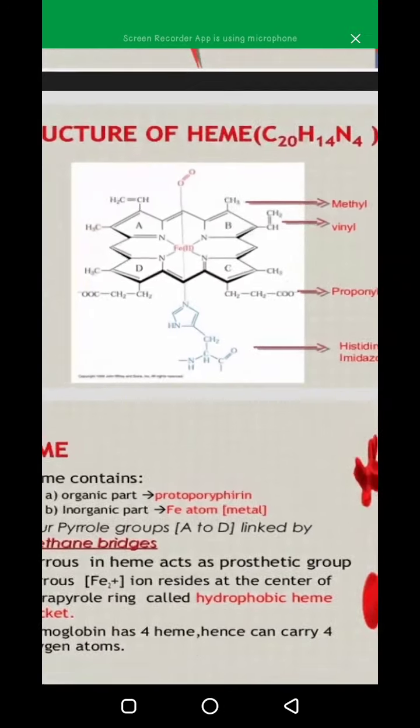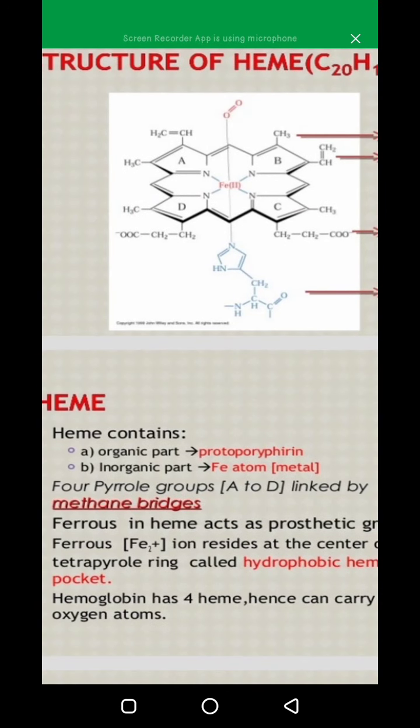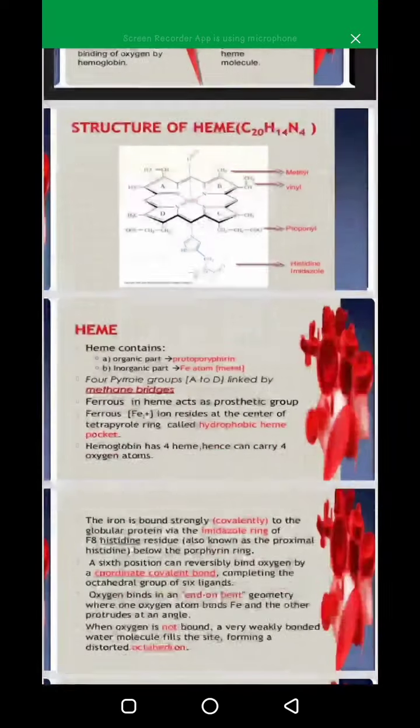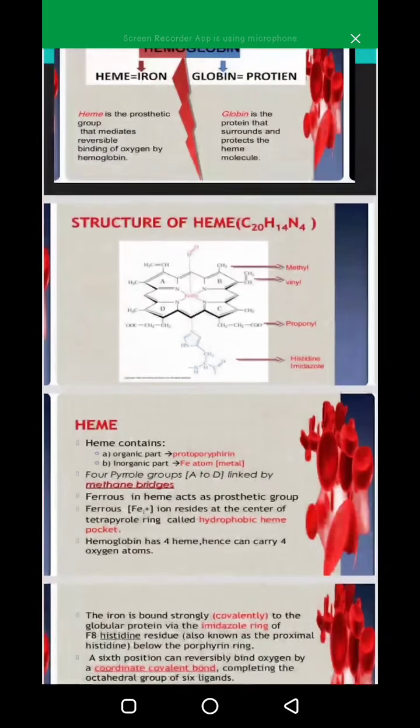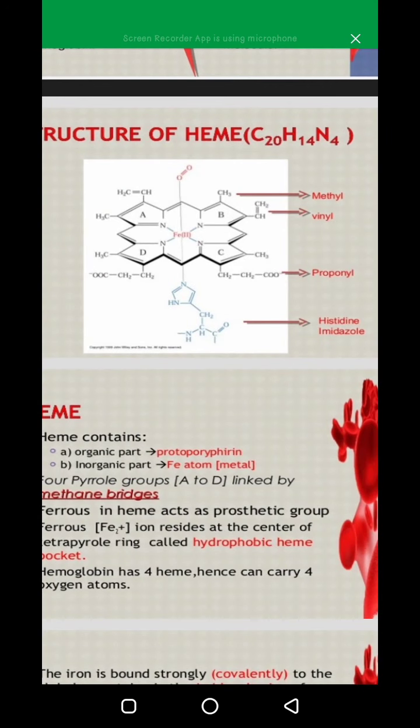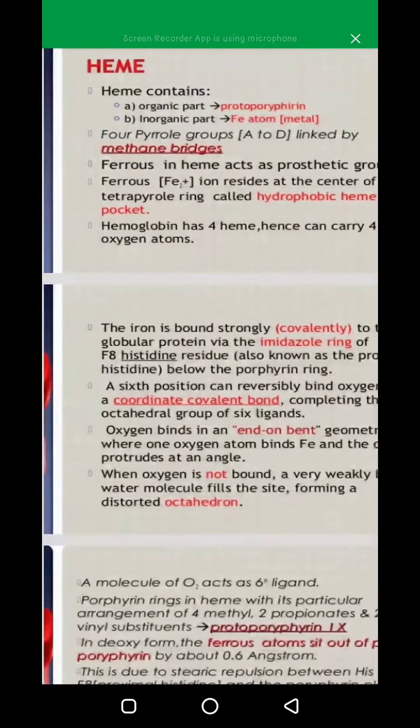Here in blue color is the protein portion and upper portion is iron portion. Now this iron and this protein are connected covalently through an imidazole ring, which is a histidine protein.